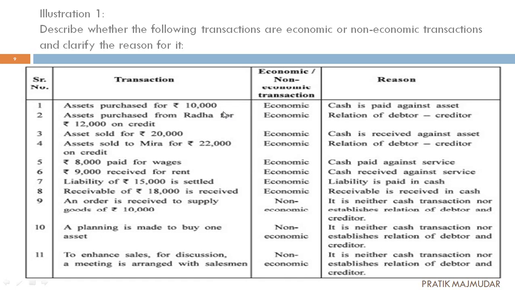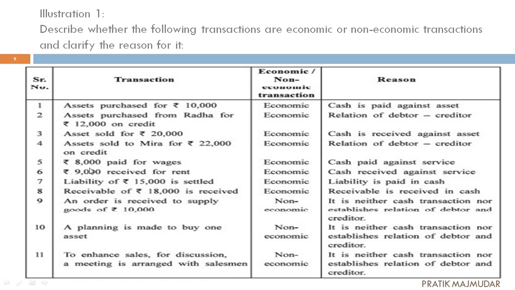Okay. Next one, assets sold for rupees 20,000. We have sold the assets, on which we are going to get some money. So this is economic in nature. See the reason: cash is received against the assets, again the assets, again the goods, again the services. All these things are going to be recorded. See the fourth one. Assets sold to Mira for rupees 22,000 on credit. Same as this, we have sold our product to Mira. Whether it is cash or credit, both are economic in nature because the relationship of debtor and creditor is there.